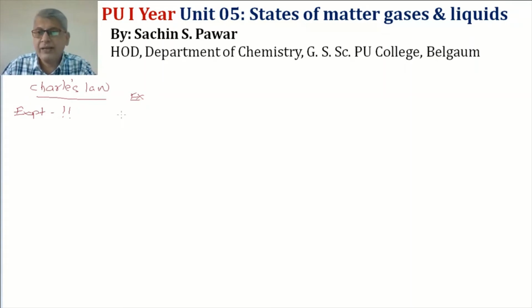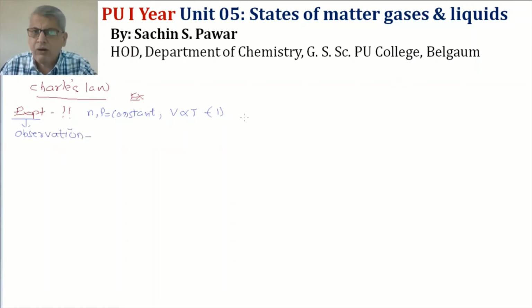Now when he performed the experiment, he got one conclusion that became the Charles law, and the Charles law is: if n and P are kept constant, then volume is directly proportional to temperature. This is equation number 1 that he got. In the experiment, he got one observation which was very, very important, and that observation led him to the law. That observation was,